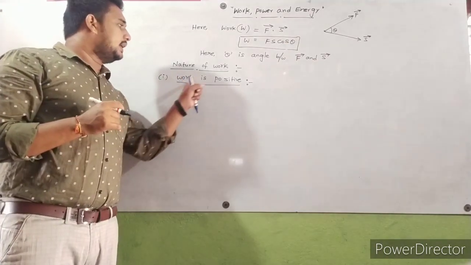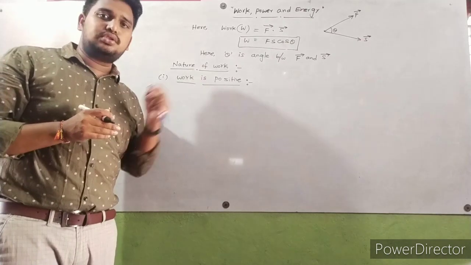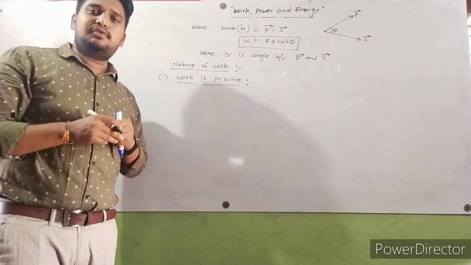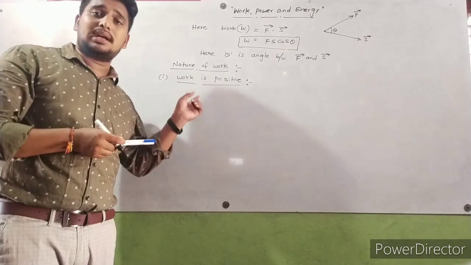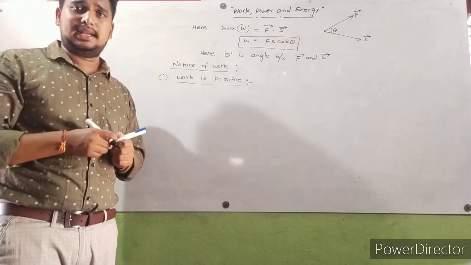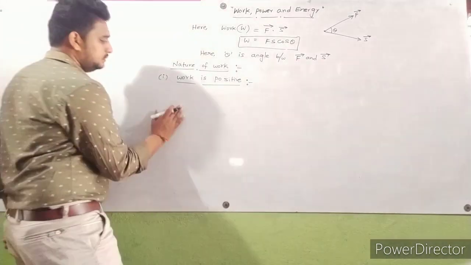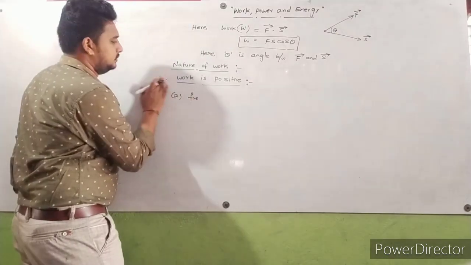So sometimes work is positive. I'll give a few basic examples from our daily life. So first one, freely falling body.